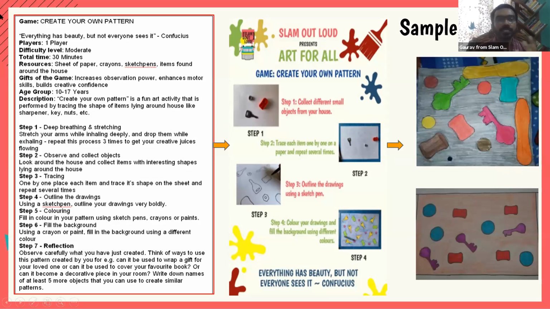On an everyday basis, children would receive something like this, which is a text. It talks about what resources are needed, what the game would help them build, and what age group it is most beneficial for, and then some very simple and easy steps to do. Two things we prioritized while creating this: first, it has to start with an activity that helps the child center. Here, on step 1, it's written deep breathing and stretching. So children should be able to get into the zone of learning. Then they go to step 2, step 3, and so on.